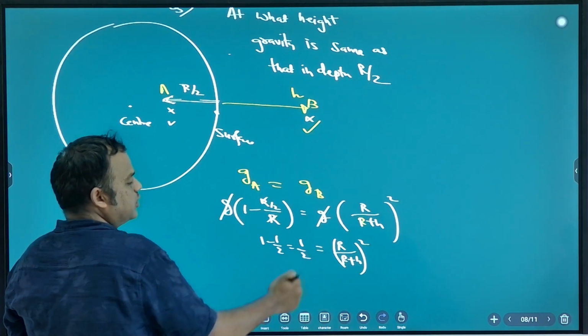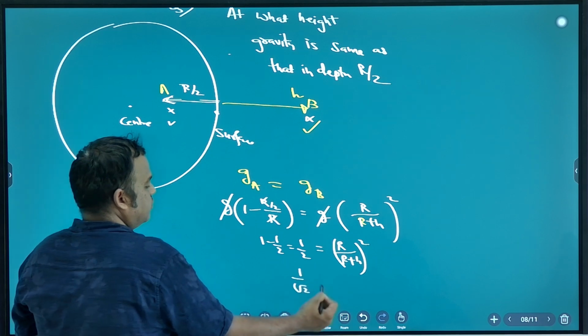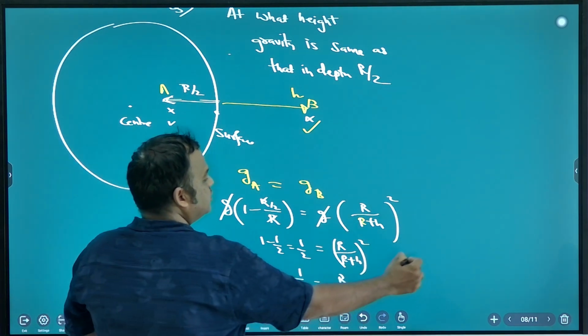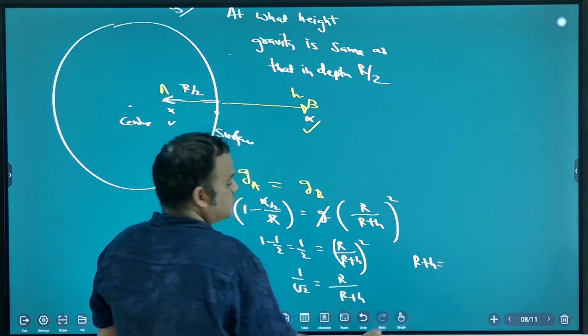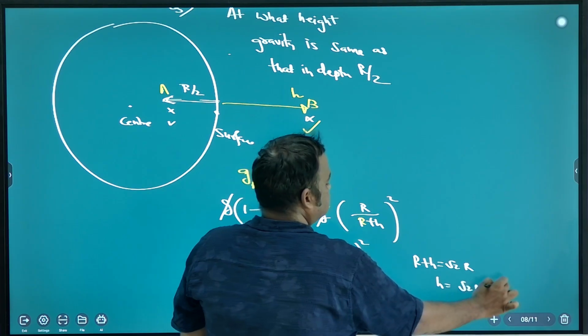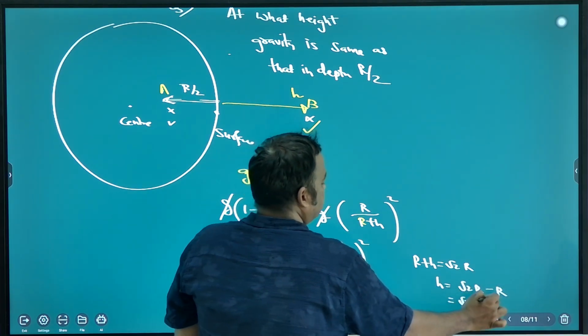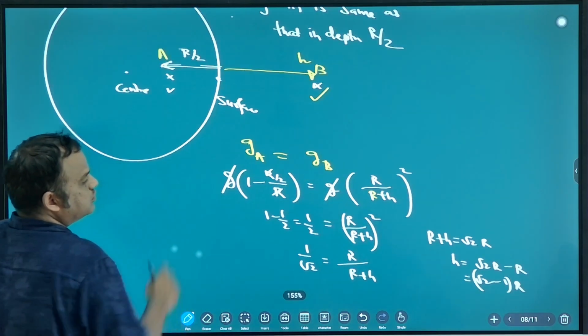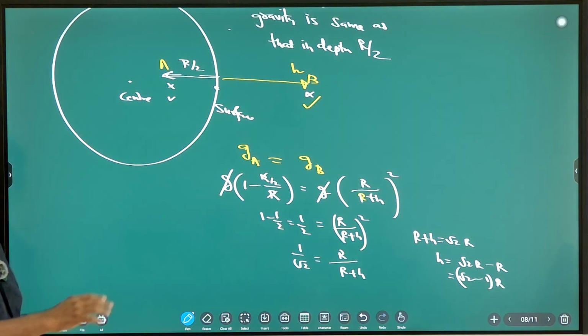Now square root on both sides. 1 by root 2 is equal to R upon R plus H. Cross multiply. R plus H is equal to root 2 R. So H is equal to root 2 R minus R. This is the answer: root 2 minus 1 into R. Okay, clear? Right?